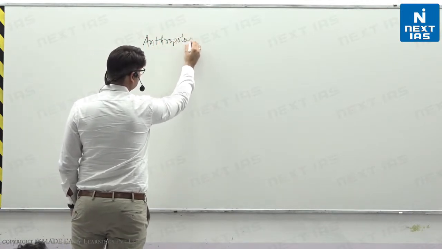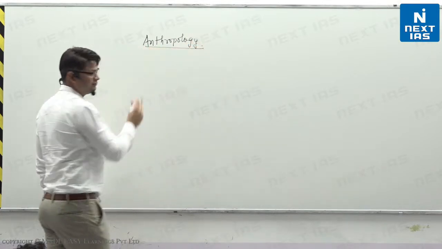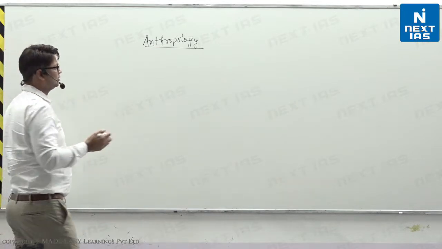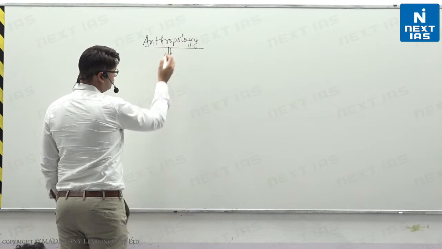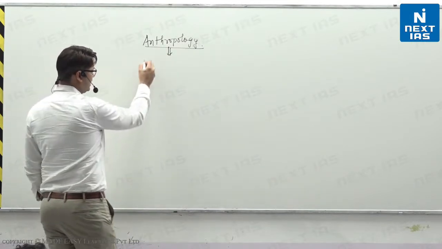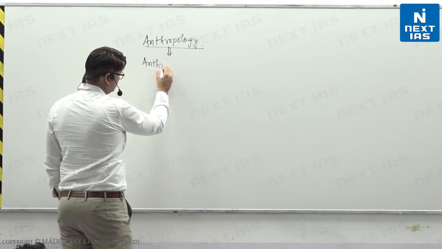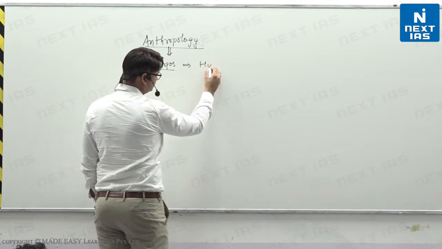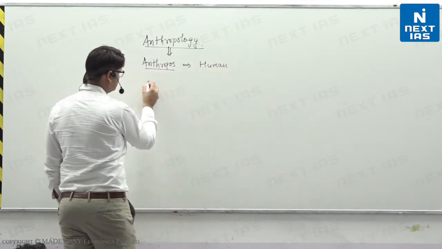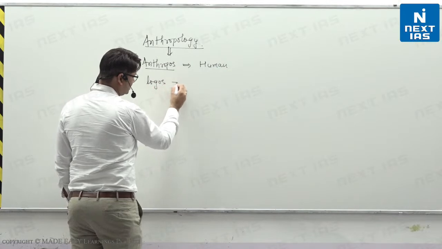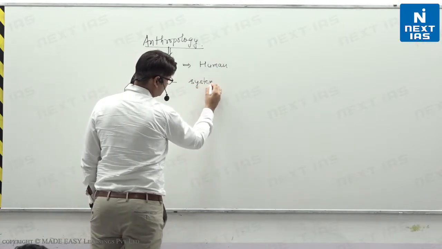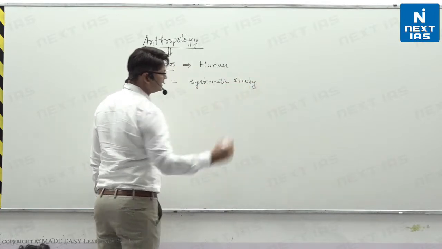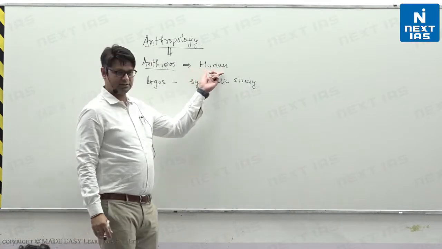So anthropology, this word, first and foremost I will tell you a little bit about it, then I will tell you about the UPSC syllabus, what we are going to study in it. So it's a combination of Greek words anthropos and logos. Anthropos means human, and logos means systematic study. So in simple sense, anthropology is the systematic study of humans, right?